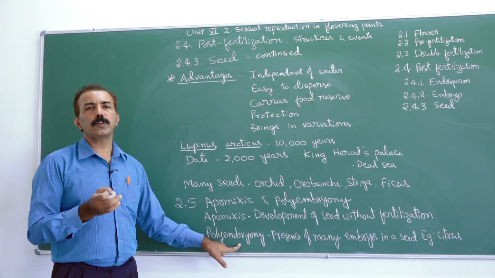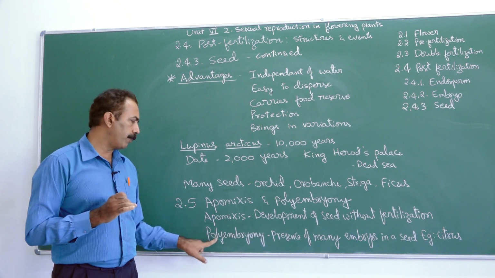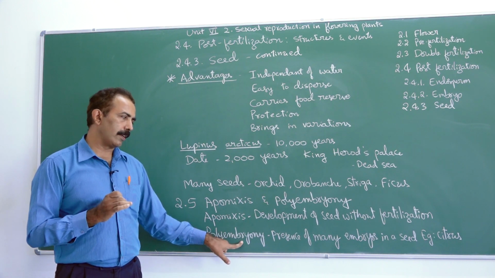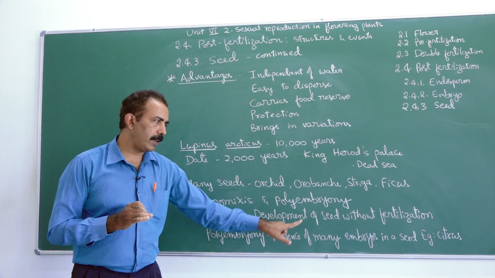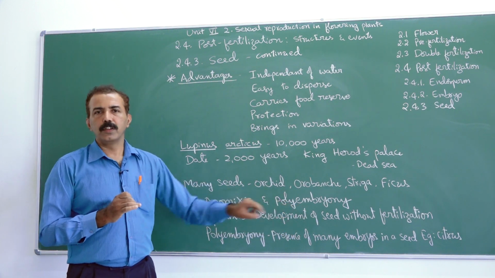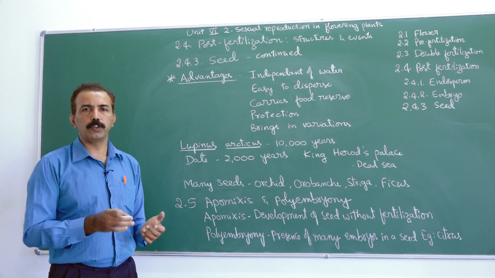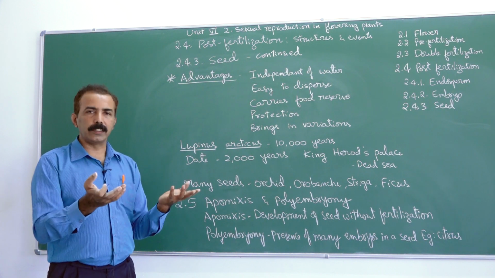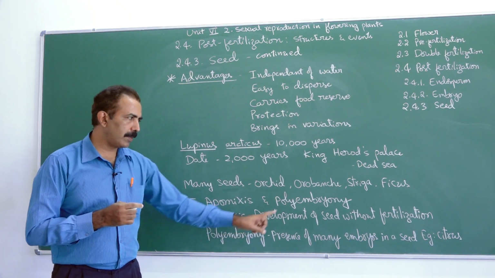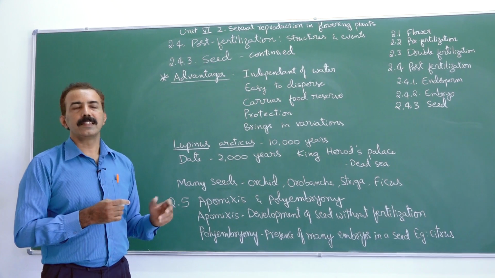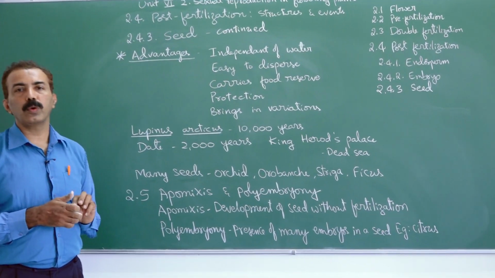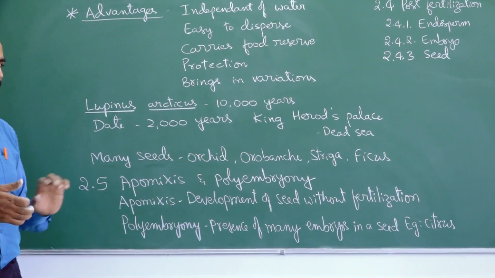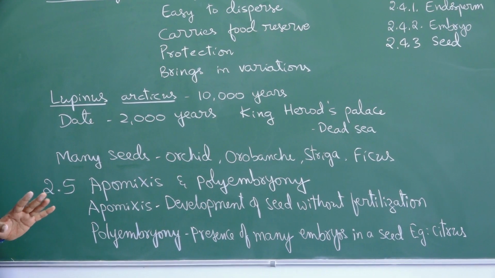Occurrence of many embryos in one seed, we call it polyembryony. Presence of many embryos in a seed. So one seed, many embryos. You put one seed, you get many plants. We notice this in plants like citrus. Sometimes it is also noticed in mango, even apple. Citrus is the most commonly referred example.